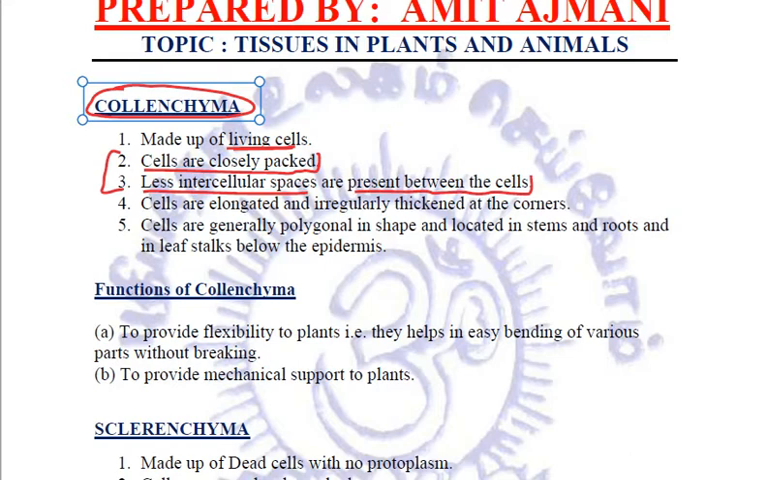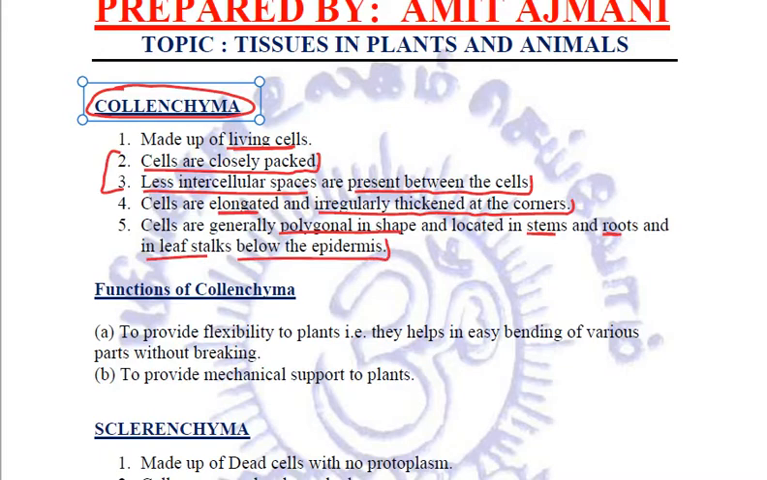Here, the cells are elongated and irregularly thickened at the corners. And these cells are generally polygonal in shape, and they are located in stems and roots and in leaf stalks below the epidermis.